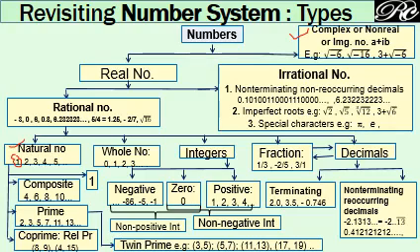Note that for co-prime or relative prime, the numbers need not be prime numbers. There is another category of prime numbers called twin prime.